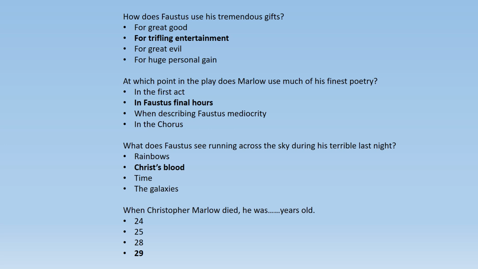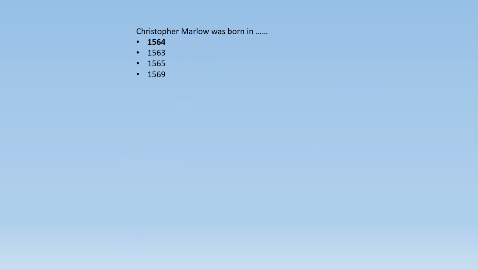At which point in the play does Marlowe use much of his finest poetry? In Faustus' final hours. What does Faustus see running across the sky during his terrible last night? He sees Christ's blood. When Christopher Marlowe died, he was how many years old? He was 29 years old. He died at a very young age. Christopher Marlowe was born in 1564.